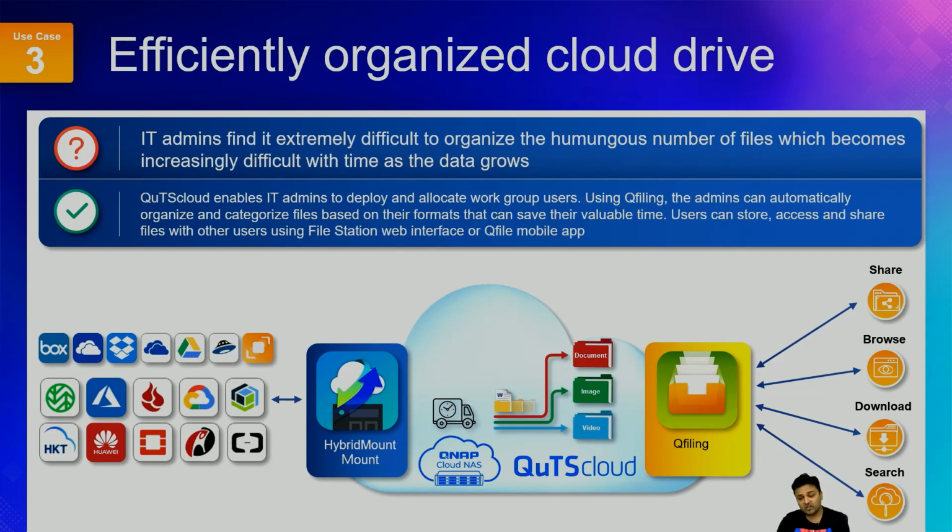So if the data is scattered across different cloud platforms, you can mount all that data on QuTScloud, and using QFiling you can classify all of it as, let's say, doc files, image files, or video files. Very easily you can classify all that data. QFiling helps you classify and organize all the data. It is an automatic organizing application, so it really saves your time if you want to organize your data.